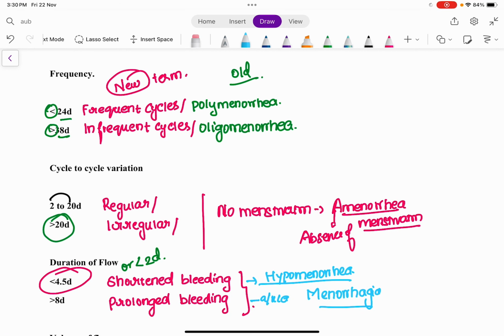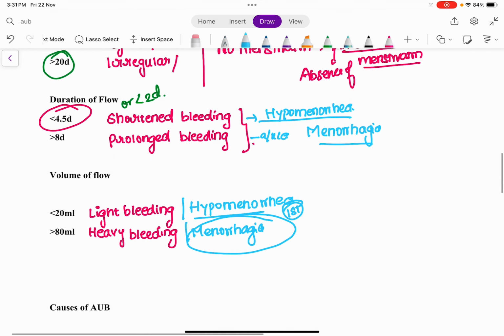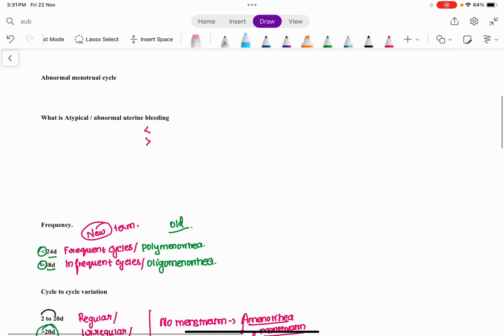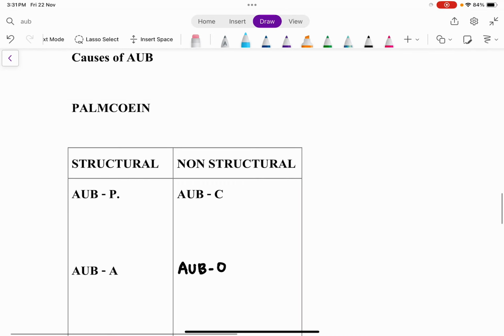Polymenorrhea is when the cycles are very frequent, less than 24 days. Oligomenorrhea, cycles are infrequent, more than 38 days. Regular cycles, cycle to cycle variation is between 2 to 20 days. Irregular, cycle to cycle variation is more than 20 days. Amenorrhea, absence of menstruation. Hypomenorrhea, shortened bleeding, light bleeding. Menorrhagia, prolonged bleeding, heavy bleeding. Clear? So this is all about atypical or abnormal uterine bleeding. Is that clear? Yes. So now let's get into the actual causes of abnormal uterine bleeding.